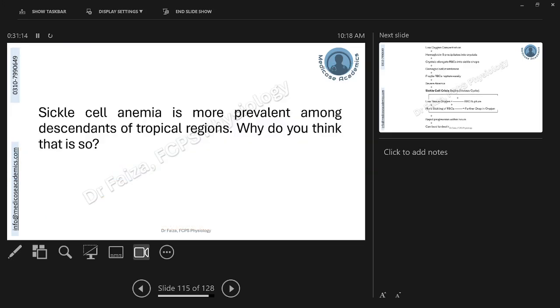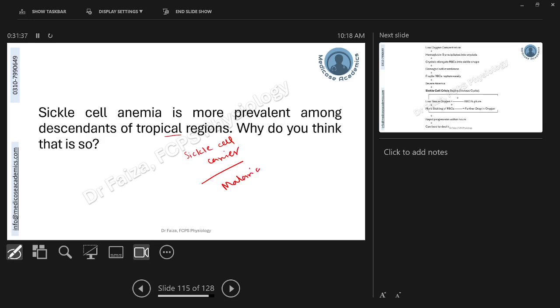So sickle cell anemia is more prevalent among the descendants of tropical regions. Why do you think that is so? This relates to our previous discussion on the previous slide, that these sickle cell carrier patients are more resistant to malaria.